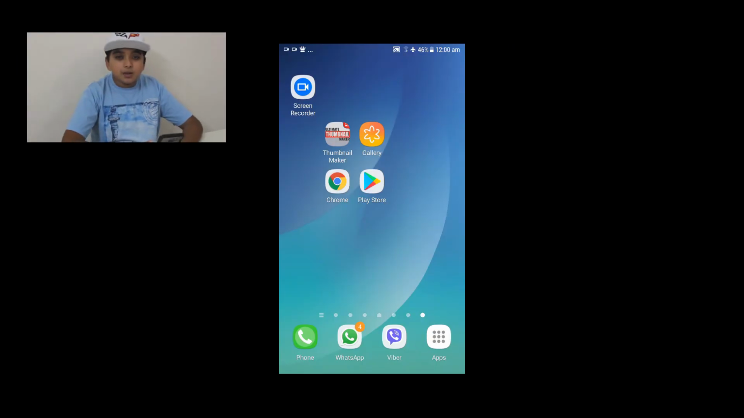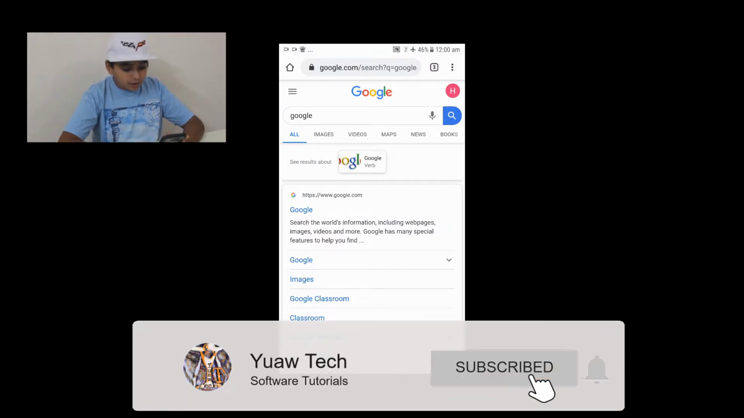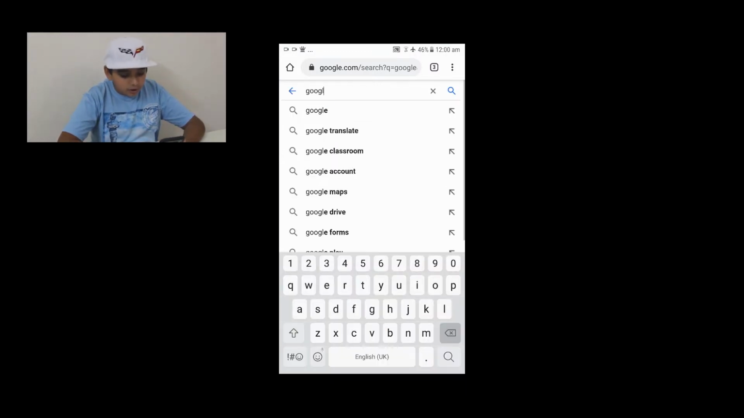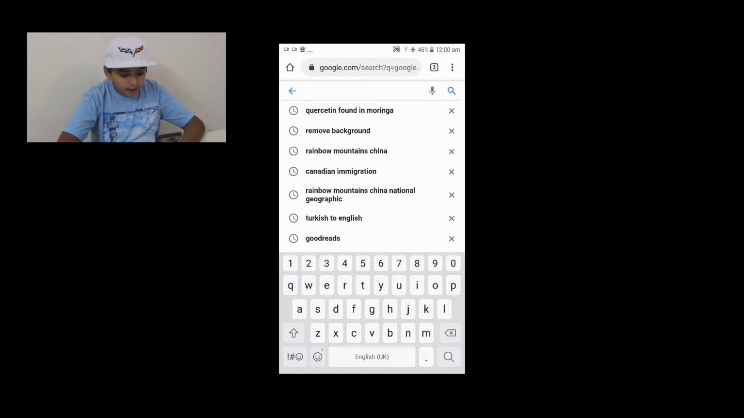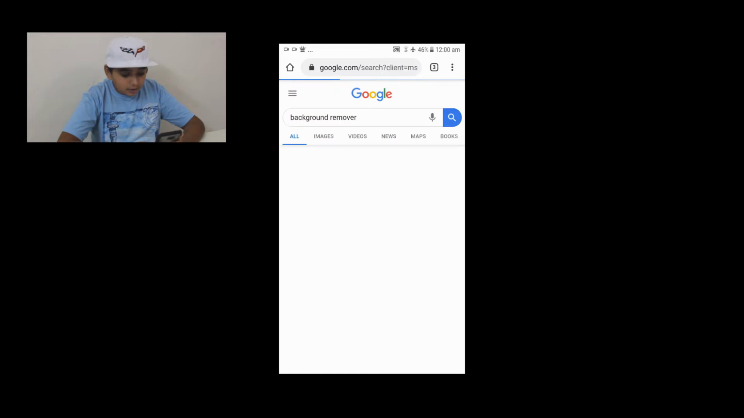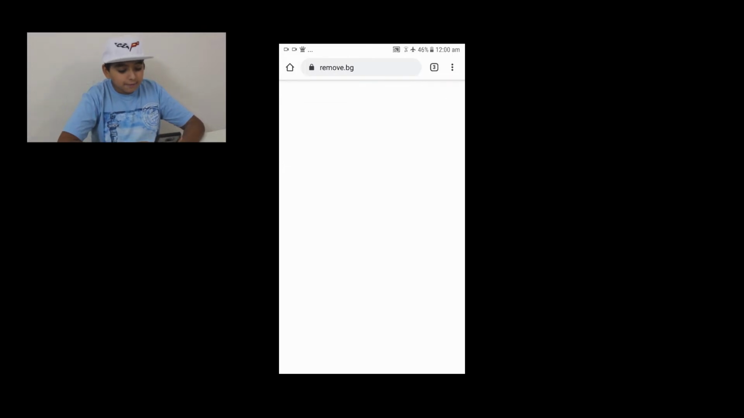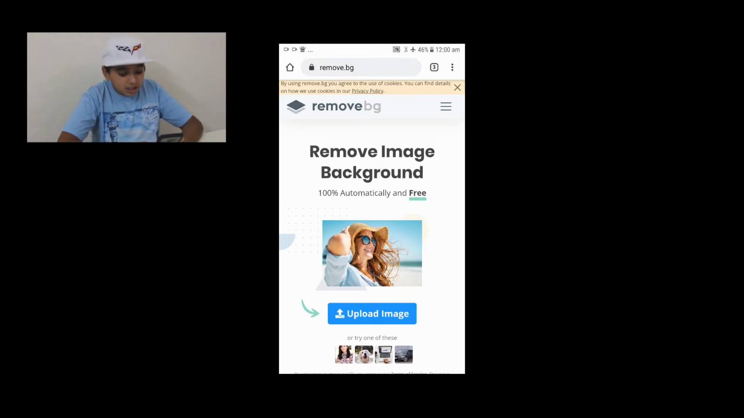Now in this video we are going to be using a website. So the first thing you want to do is go into Chrome or whatever type of browser you have, go into Google and search for background remover, and you should look for backgroundremover.bg. It's going to be the first link.